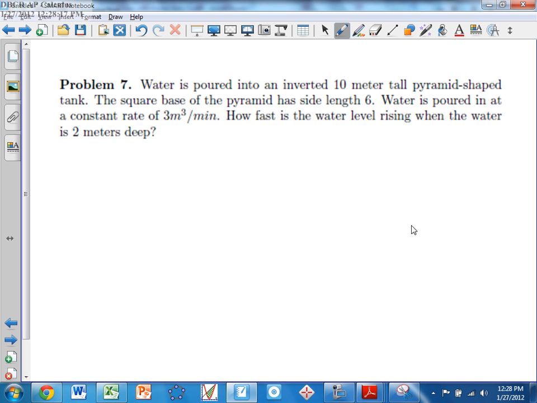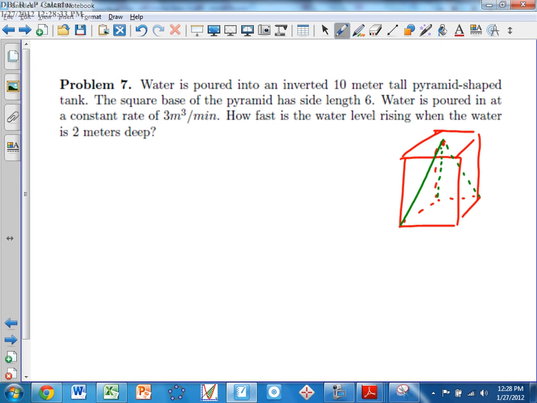If you had a prism like this, it's not a cube, it's a prism. Imagine the pyramid came to the top right there, the same exact pyramid with the same exact base and equal height. Imagine that pyramid. See that green pyramid in there? If it has the same base and the same height, it's 1/3 the volume of the other one.